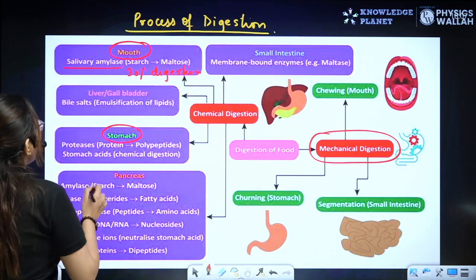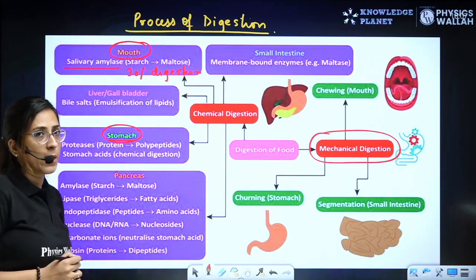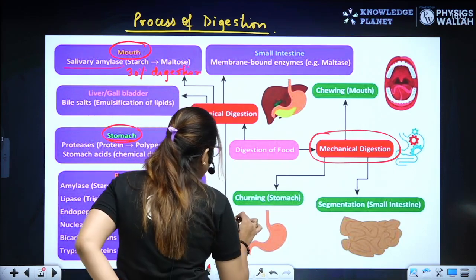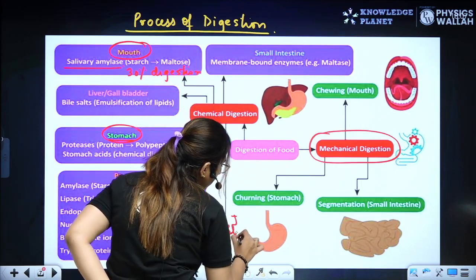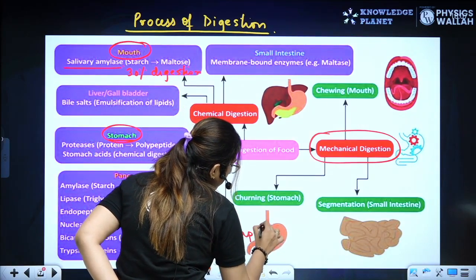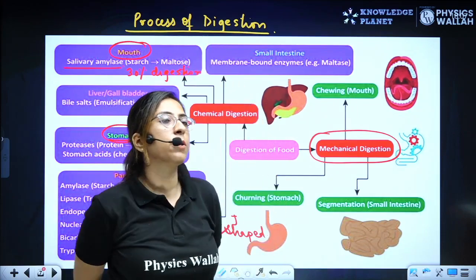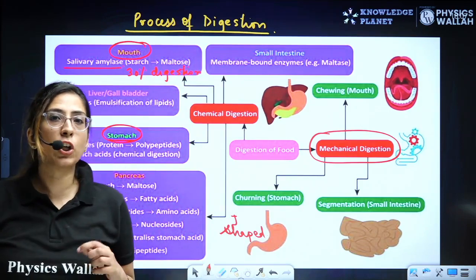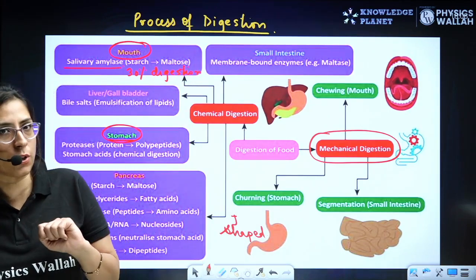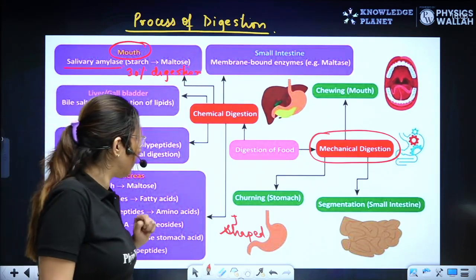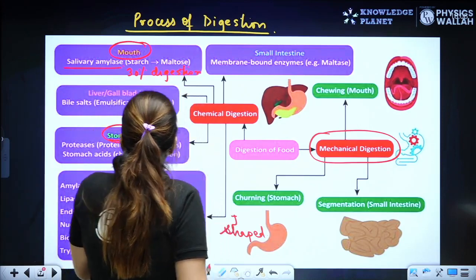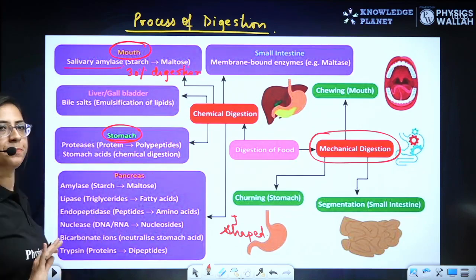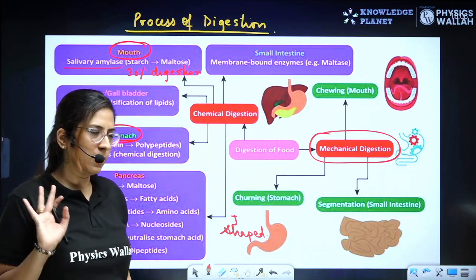Now next is the stomach part. What is the shape of the stomach? You should remember it is a J-shaped structure. Another important question which was asked from this topic was, what is the shape of duodenum? Duodenum is a C-shaped structure. Clear? Now let's talk about the stomach.